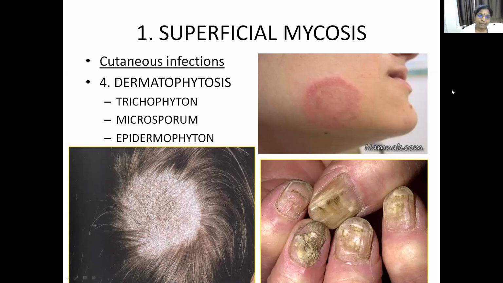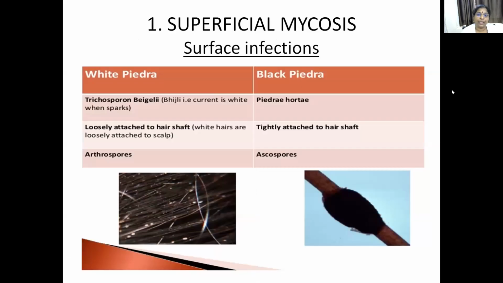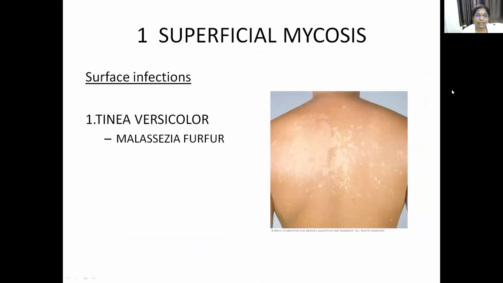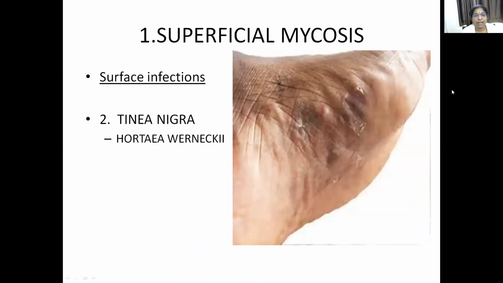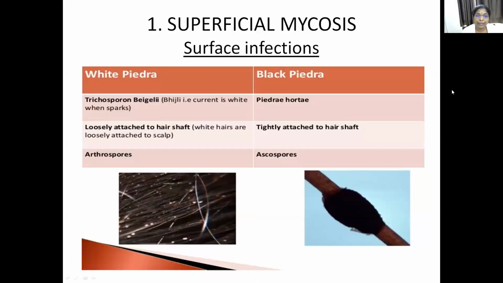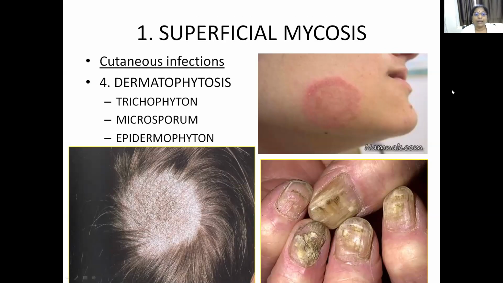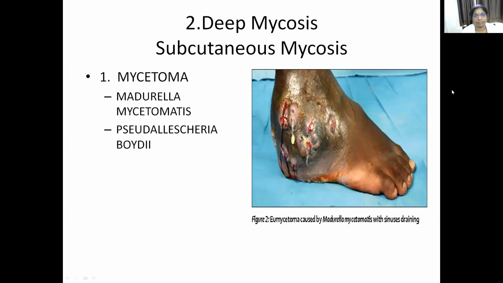These are cutaneous infections which come under superficial mycosis. So in superficial mycosis you have seen surface infections and cutaneous infections. What are the surface infections? Tinea versicolor, characterized by hypopigmented patch; tinea nigra, characterized by hyperpigmented patch; Piedra, which is fungal infection of hair follicles; and dermatophytosis, which is the cutaneous fungal infection of skin, hair and nail.